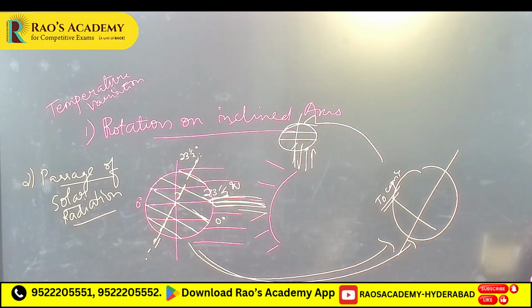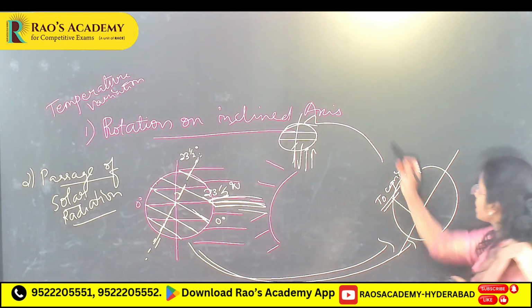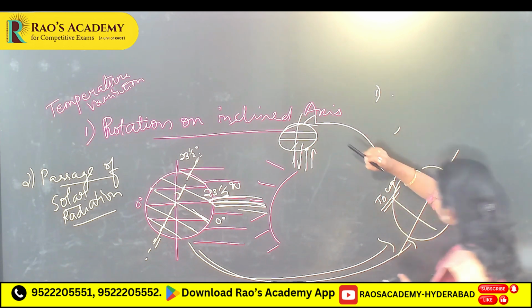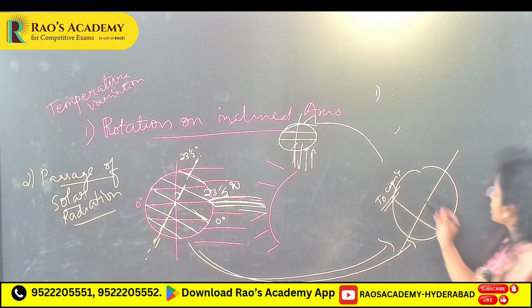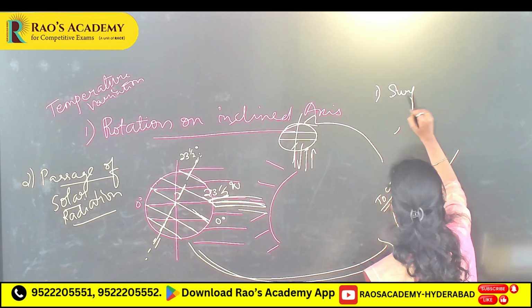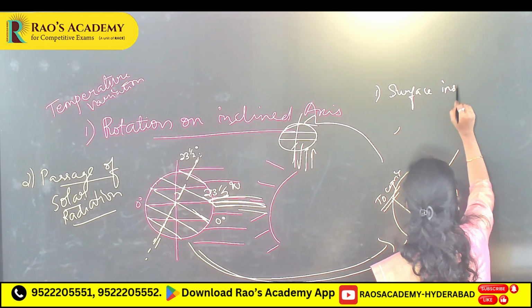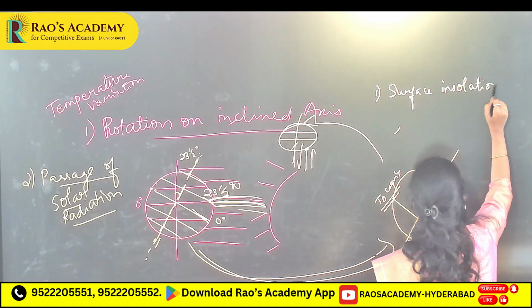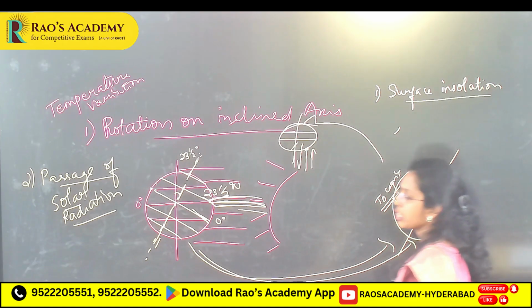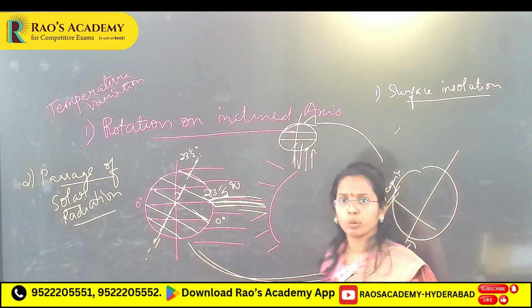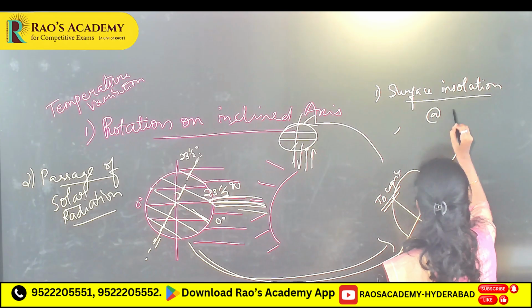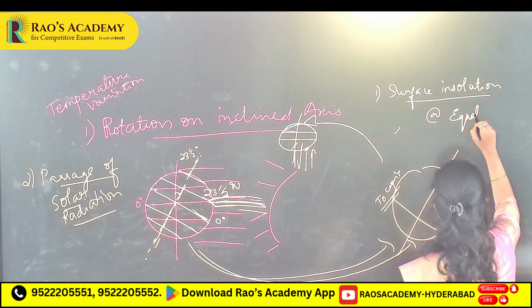At the equator, for example, a simple question: if I ask whether surface insolation is greater at subtropics or tropics or at the equator or any other place.